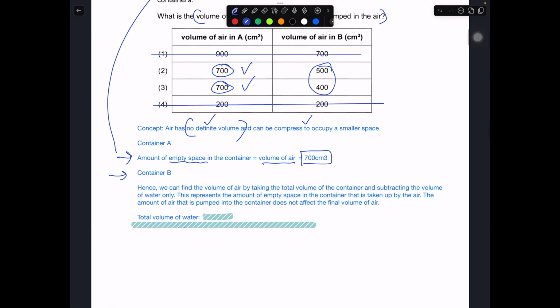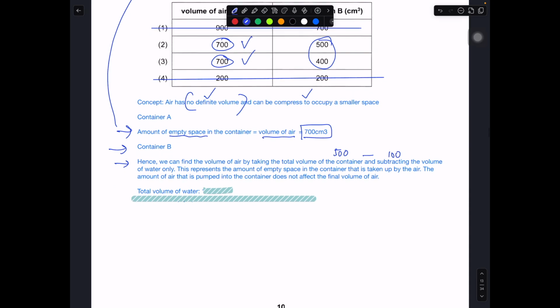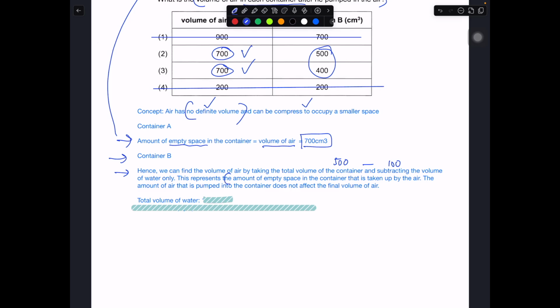Hence for B, we can find the volume of air by taking the total volume of the container, which is 500, and subtracting the volume of water only, minus 100. This represents the amount of empty space in the container that is taken up by the air. The volume of air pumped into a container will not affect the final volume of air. So the calculation is 500 minus 100, which is 400 centimeter cube. So 400 will be the correct answer, and the answer will be number 3.